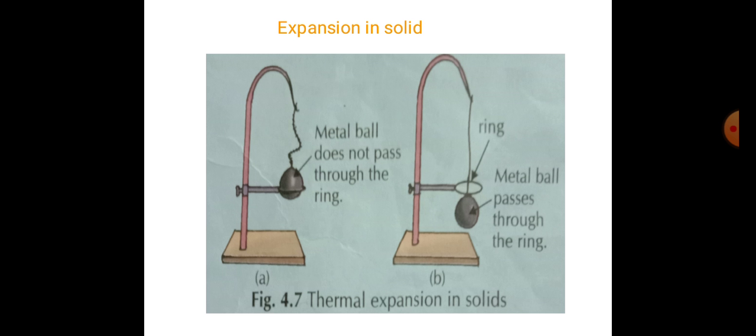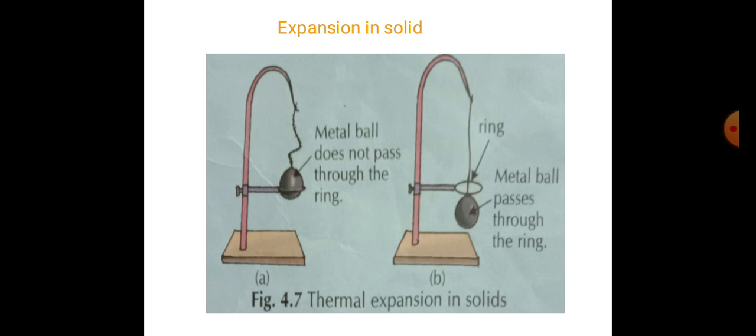Just like expansion in solids. We know that the molecules in a solid are closely packed and the position of these molecules is almost fixed in the solid. The space between the molecules is the minimum in a solid, in fact almost zero. That's why the force of attraction among the molecules is very strong.